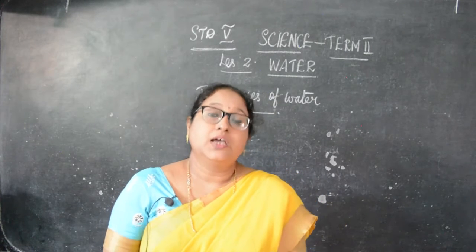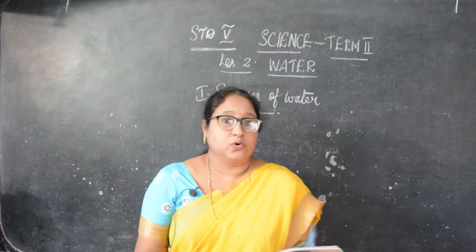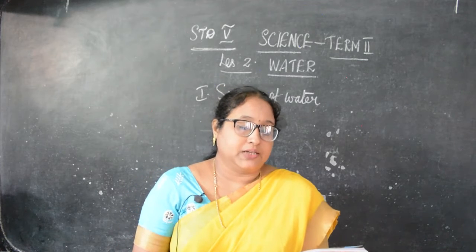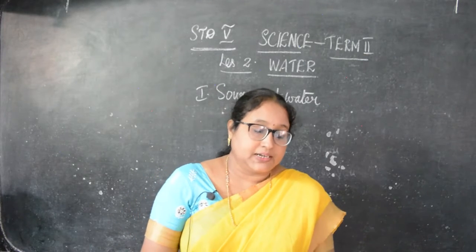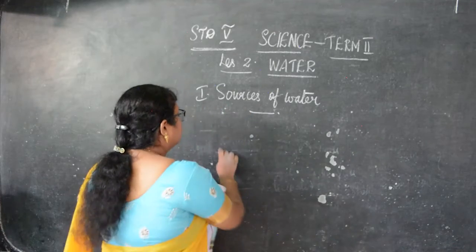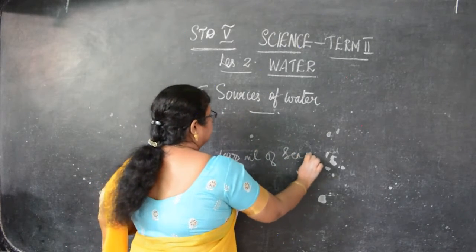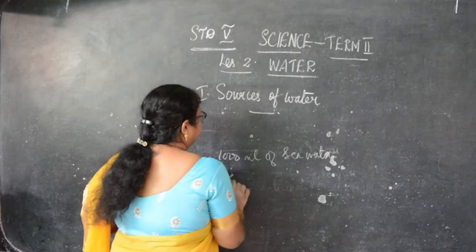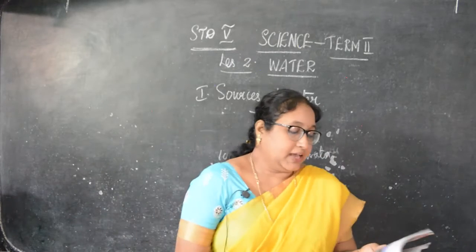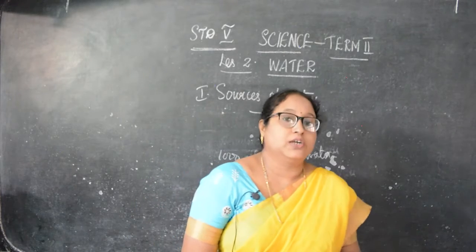Then next we will go to the sea water. Okay, sea means the water in the ocean, isn't it? So what will be in sea water? There will be a lot of salt. It has a salinity, salt of approximately 35 parts per 1000. This means that 1000 ml of sea water has 35 grams of salt. 1000 ml of sea water has how much? 35 grams of salt. And due to the presence of more amount of salt, it is called saline water.